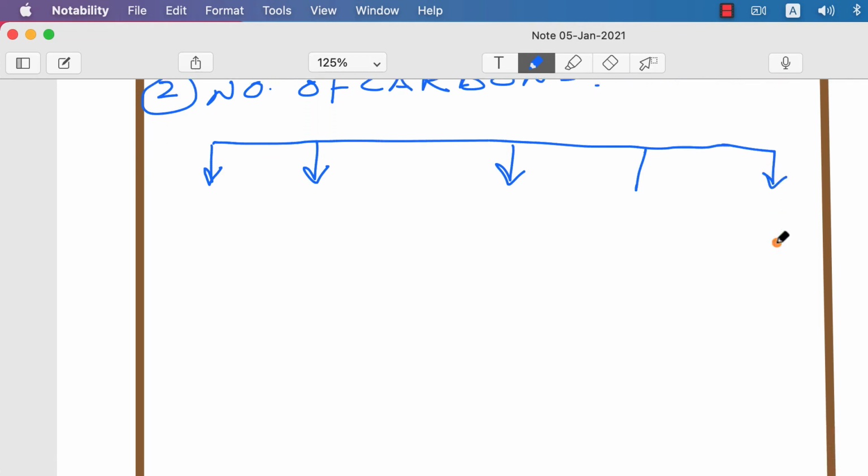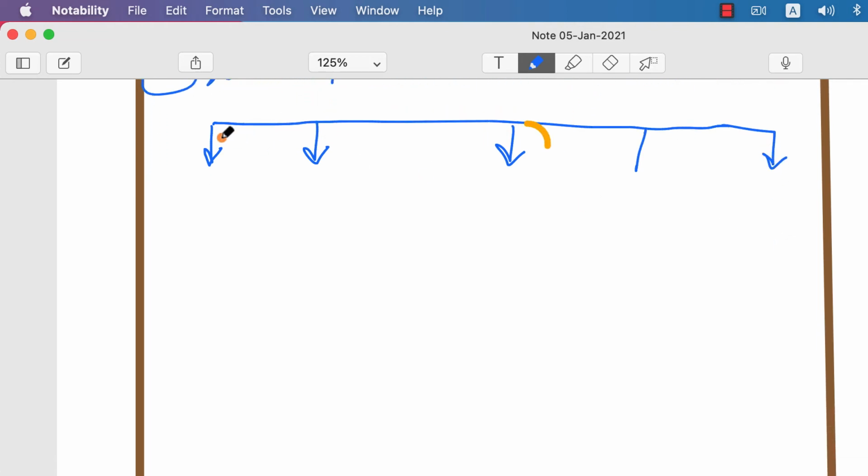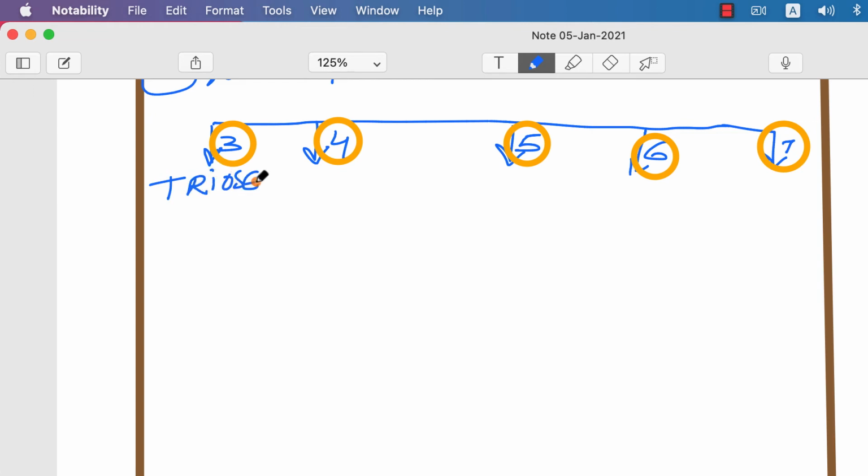So when 3 carbons are present, or 4 carbons, 5 carbons, 6 carbons, or 7 carbons, we call it a triose if it has 3 carbons. If 4 carbons, we call it a tetrose.